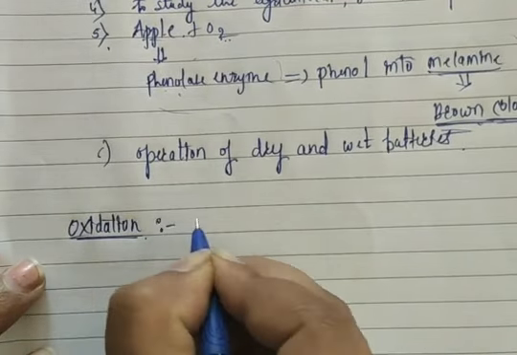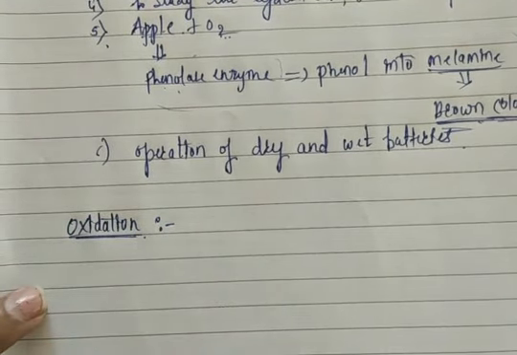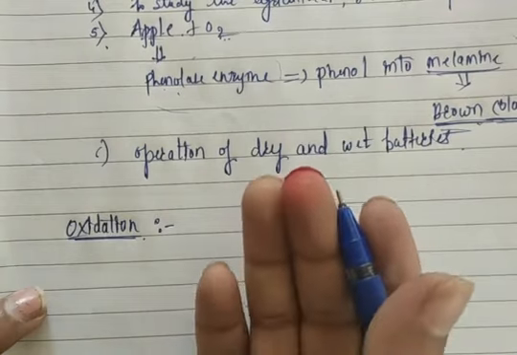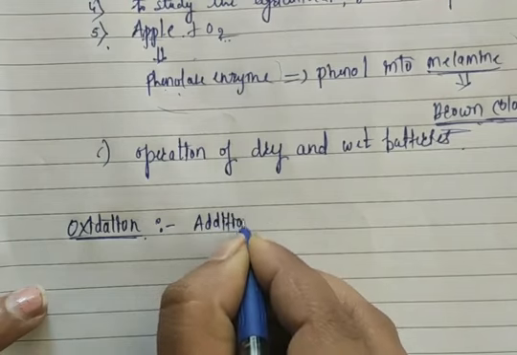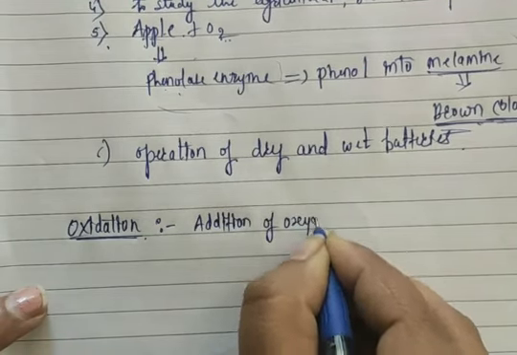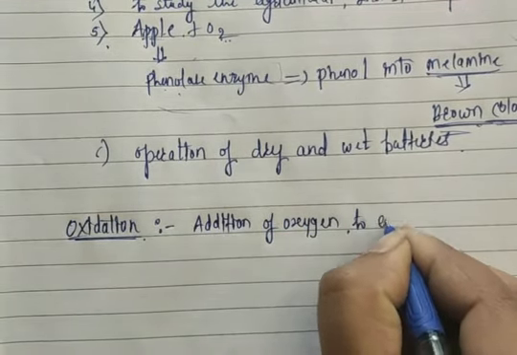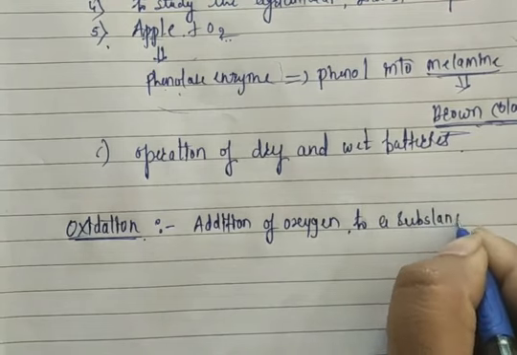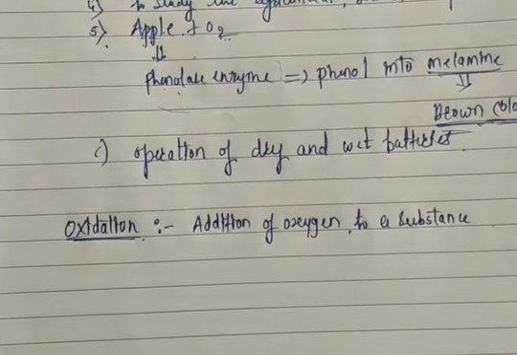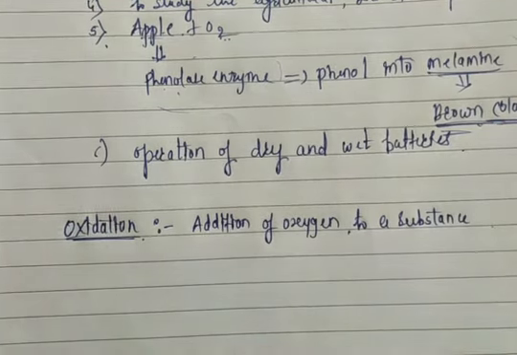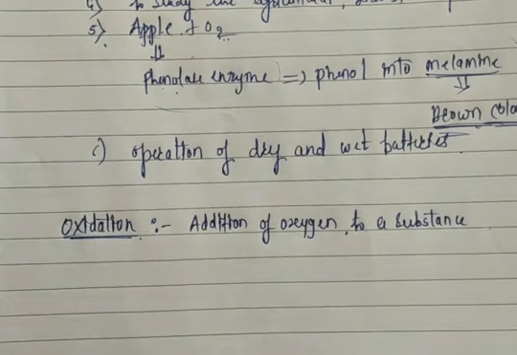So what is the definition or meaning of oxidation? See the word they gave: oxidation. Oxy, what does it mean? Oxygen. So oxidation is nothing but the addition of oxygen to a substance. Suppose I take any atom or any substance, and in that substance I add oxygen. After adding the oxygen, a reaction takes place, and that reaction we call oxidation.